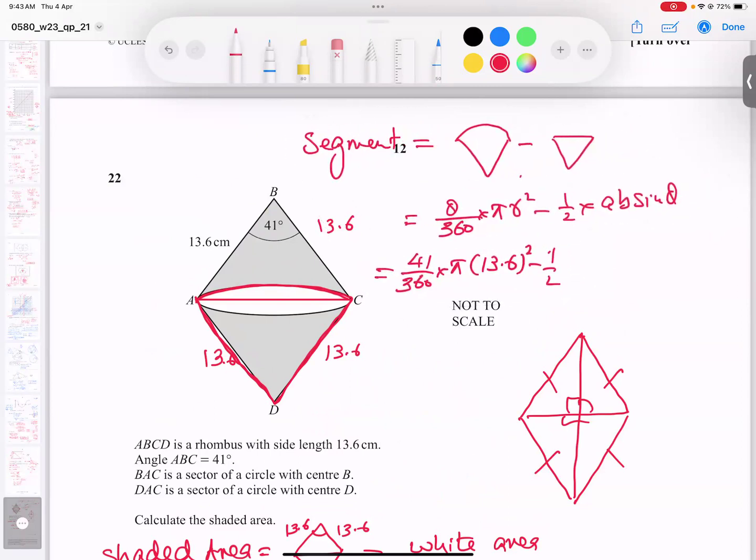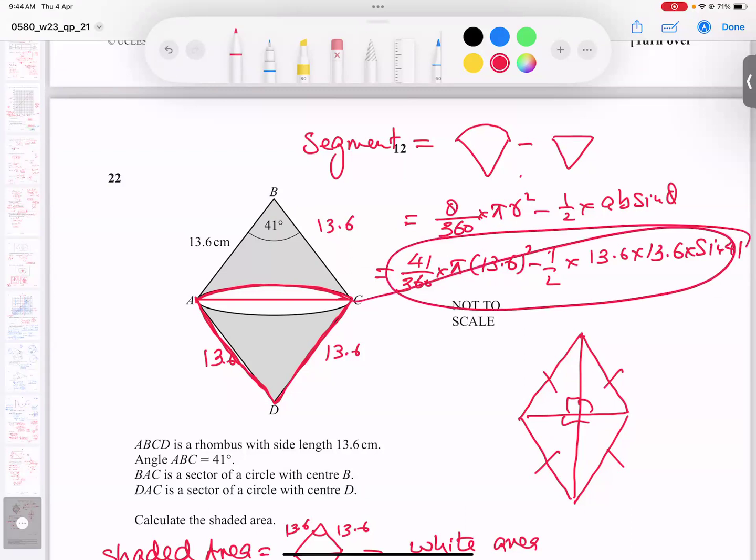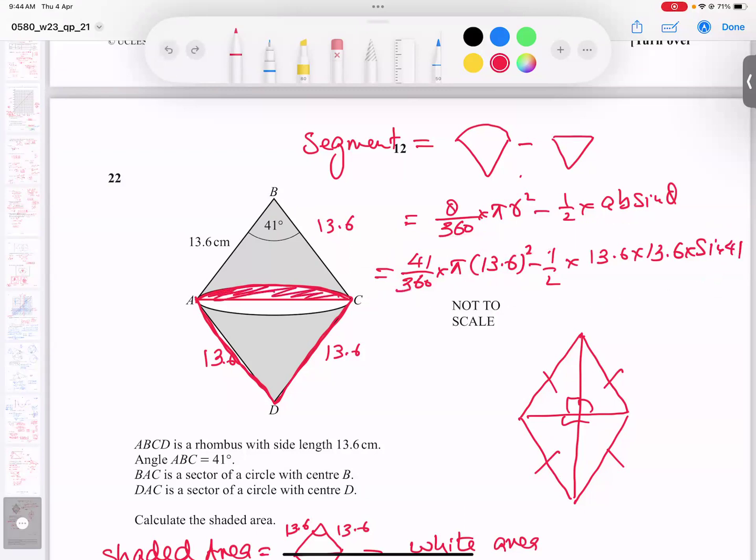Okay, and half into A is this, B is this. So let's talk about the lower part, no problem. Same thing: 13.6 into 13.6 into sine of the middle angle, which is 41. So this whole answer will give us this portion. Whenever I say this is the segment area, look, how to get the segment area? From the sector area, subtract the lower part triangle area. And this planning I have done just now.